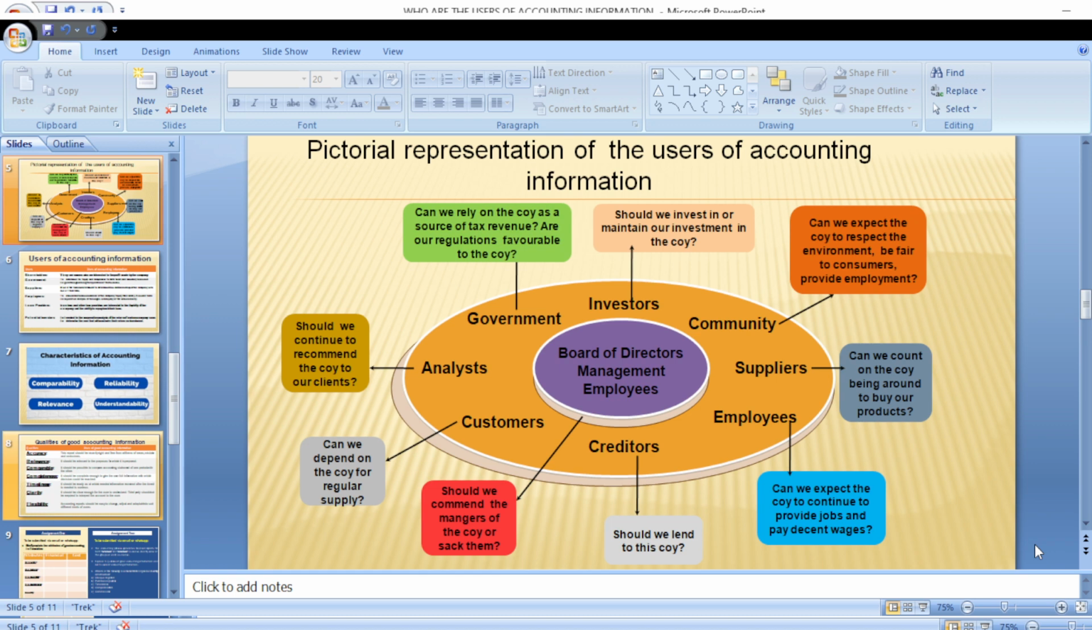So then we go to the creditors. Now, the creditors will want to know if an organization borrows money from them, if they will be able to pay back the money that has been borrowed.